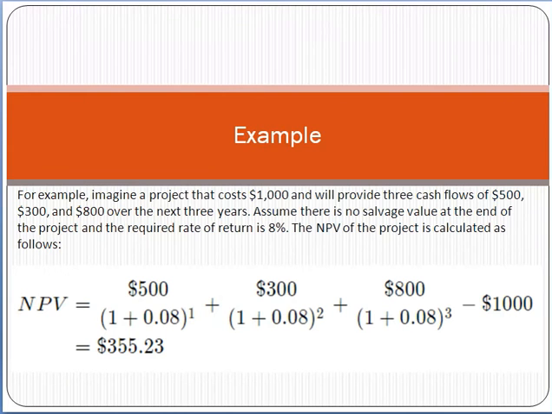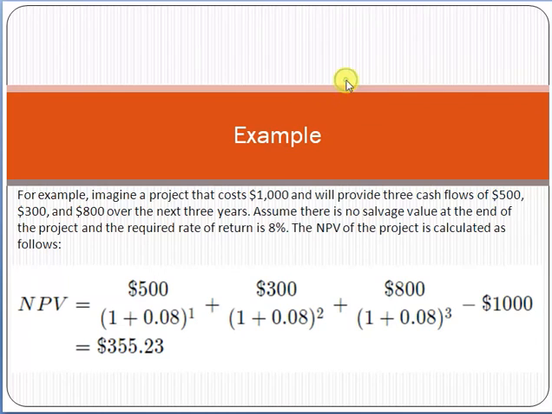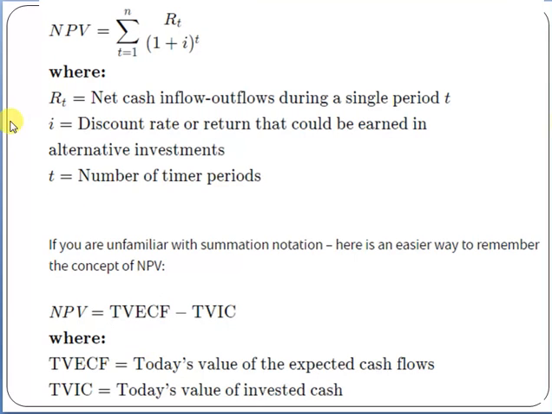Here I just want to give you an example to show how we can calculate this. For example, imagine a project whose cost is $1,000 and will provide three cash flows of $500, $300 and $800 over the next 3 years. Assume there is no salvage value at the end of the project and the required rate of return is 8%. So the NPV of that project is calculated as follows using that formula.